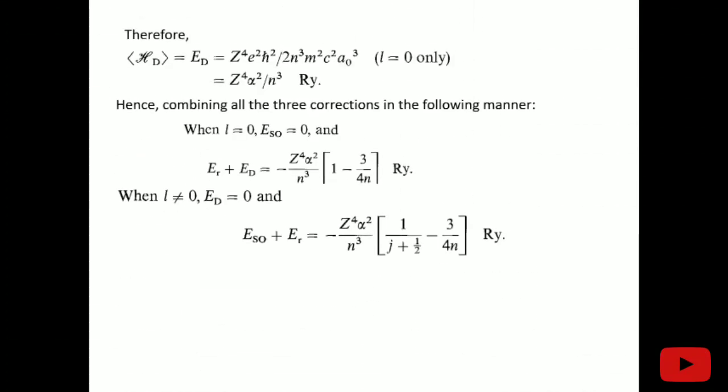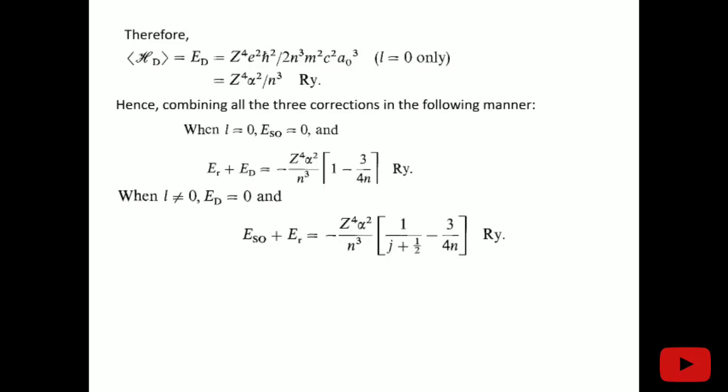I am explicitly representing the energy terms which are contributing for L equals 0 and L not equal to 0. I have already told why this Darwin term will contribute for L equals 0 and why it does not contribute for L not equal to 0. But why is the spin orbit term going to 0? Because the spin orbit term generally does the splitting between the J values.